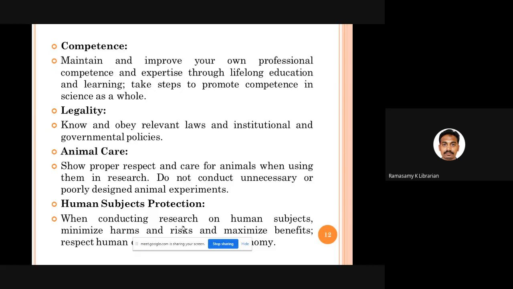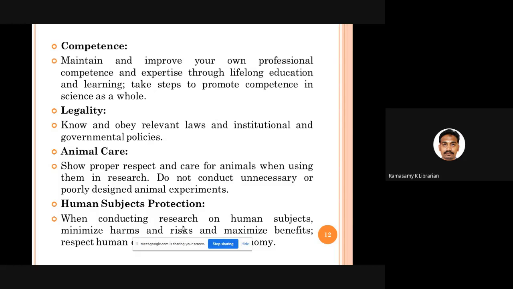Then competence. As a researcher, you should always try to develop your competence. From the date of registration till the date of completion of your research, you should keep on learning whatever is possible: technical competence, administrative competence, research competence.